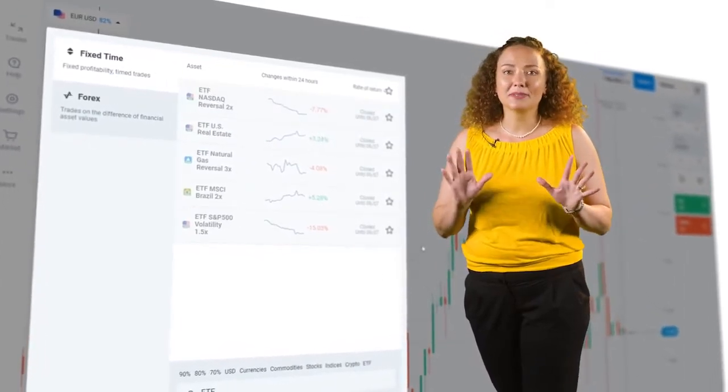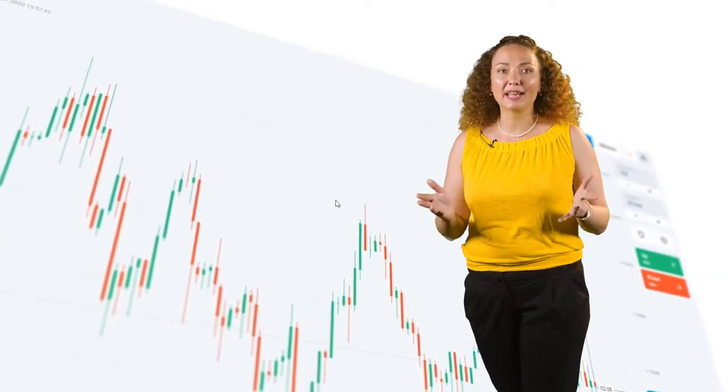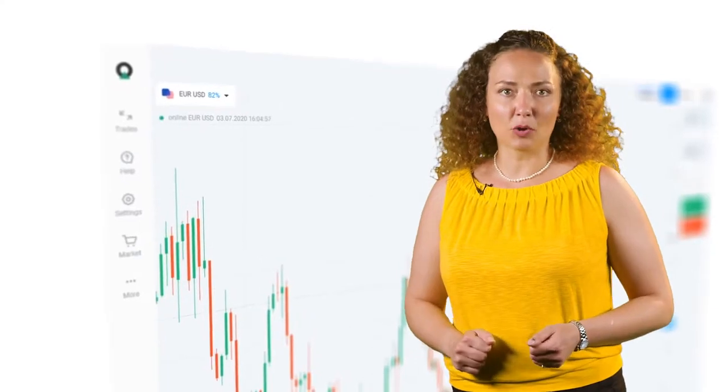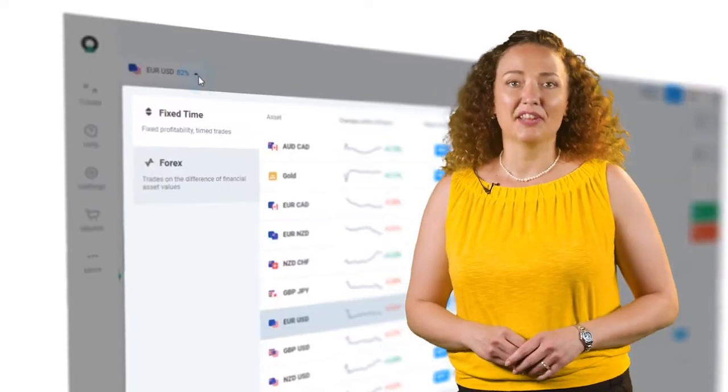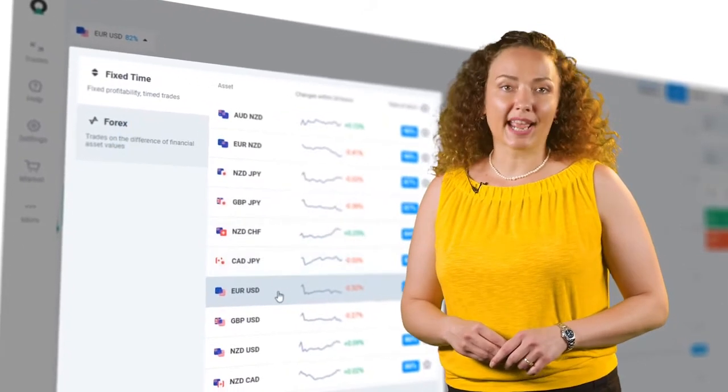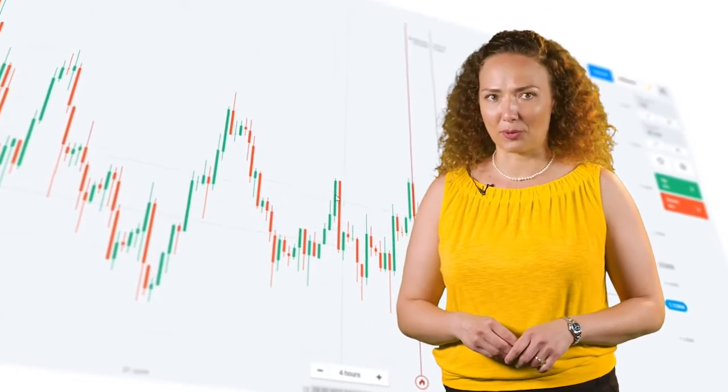The most awesome thing is that you don't have to buy or own any of these assets. Simply trade and make money on their price fluctuation. Let me show you how to do it. The Olymp Trade platform is divided into two main parts: fixed time trading, FTT, and Forex. When you choose a desired asset, the price movement and fluctuation will be displayed on the chart of the platform.